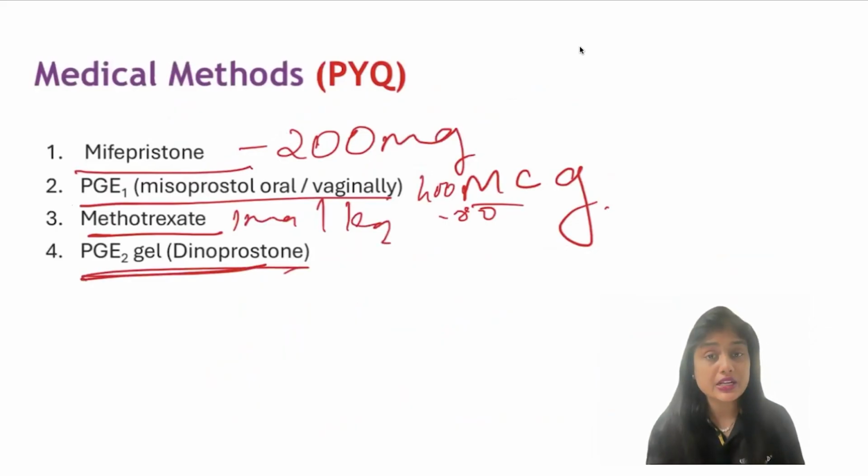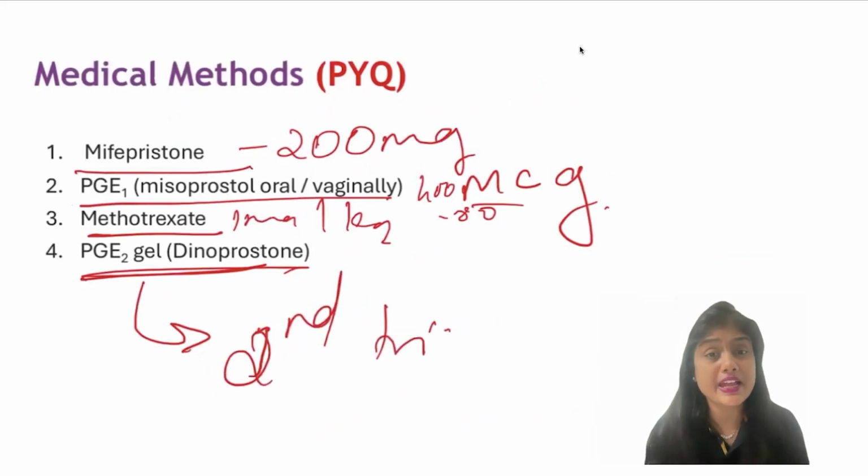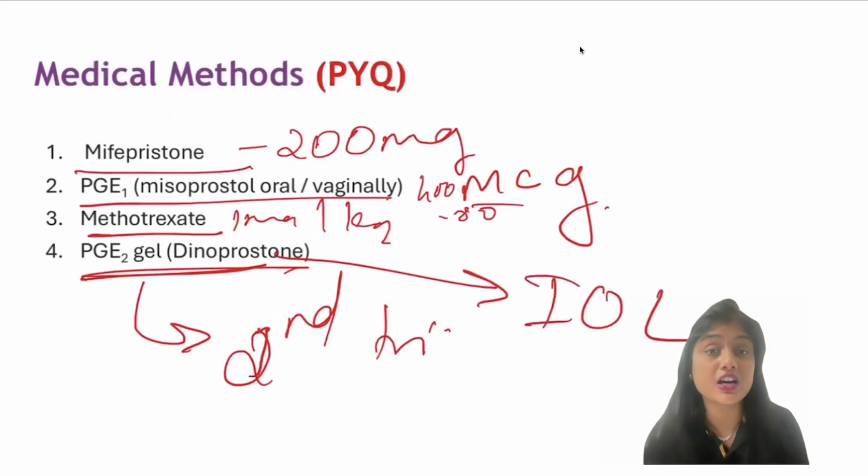Dinoprostone is prostaglandin E2 gel, and the dose is based on the site you put it. Remember, dinoprostone is given only for second trimester abortion, that too late second trimester abortions, not otherwise, and in the first trimester it is not helpful at all. Mostly we use dinoprostone for induction of labor in term patients.